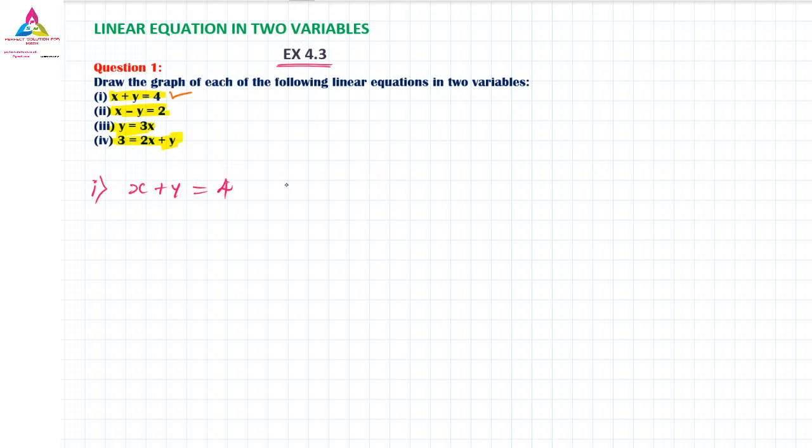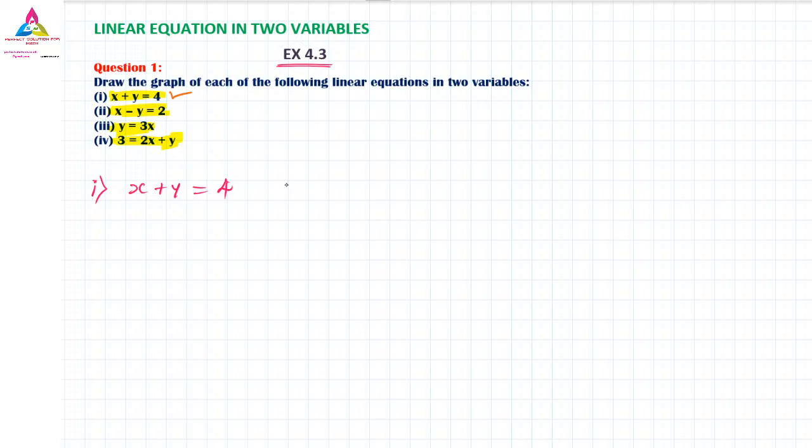How to find a graph? How to draw a graph here? Most importantly, whenever we want to draw a graph, we have to convert this equation.